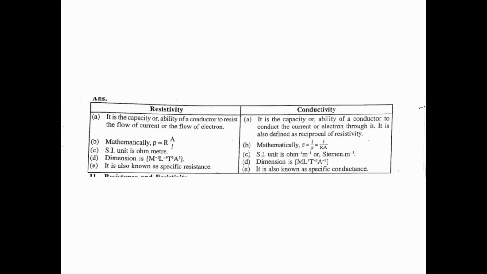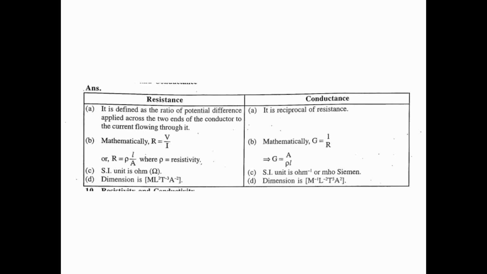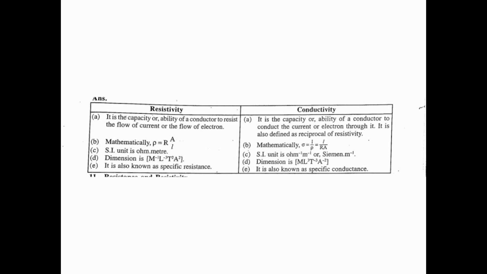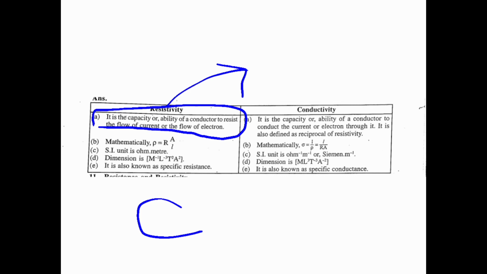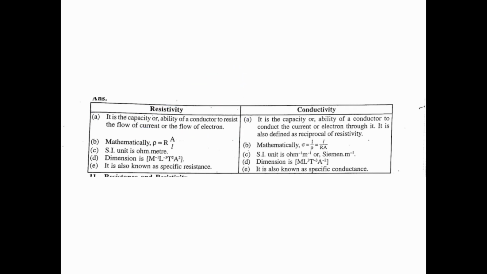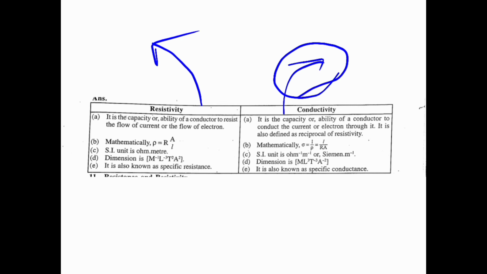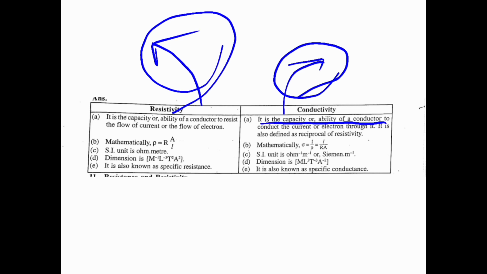Then next, resistivity and conductivity. We know resistance and conductance, now resistivity and conductivity. Resistivity is the capacity or ability of a conductor to resist the flow of current or flow of electrons. And conductivity is the capacity or ability of the conductor to conduct the current or electrons through it.